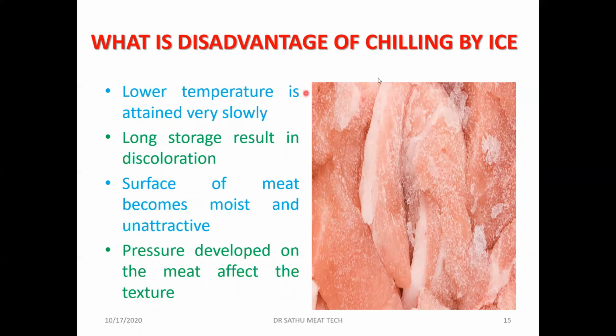What are the disadvantages of chilling by ice? The lower temperature is attained very slowly. Another is that long storage results in discoloration. If you put it in the ice, most of the myoglobin and hemoglobin, which are water soluble, will be washed away.